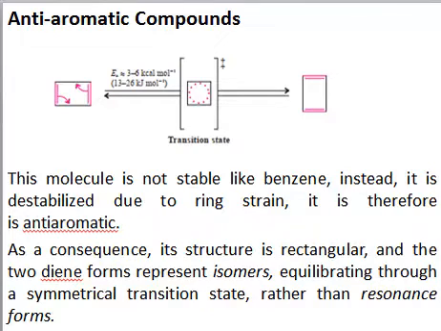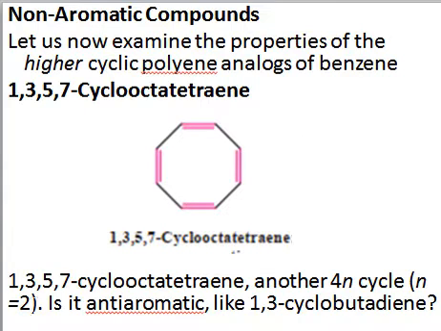As a consequence, the structure is rectangular and the two dienes form the isomers, and this is a sort of transition state rather than the isomeric forms, right? So these are in equilibrium with each other, these are not in resonance with each other, right? Because of the system's instability due to ring strain. So here we have another example.